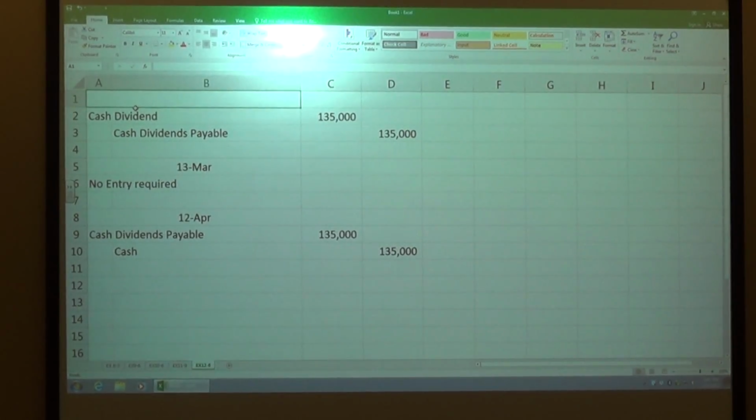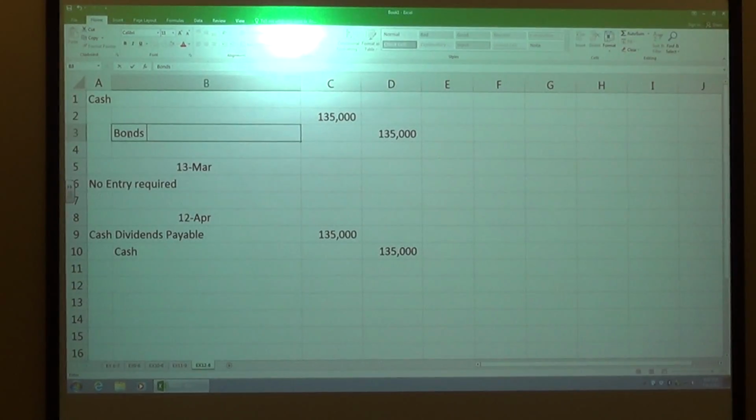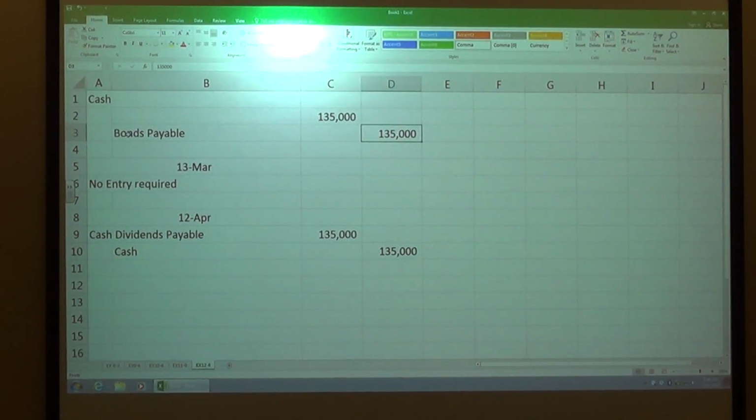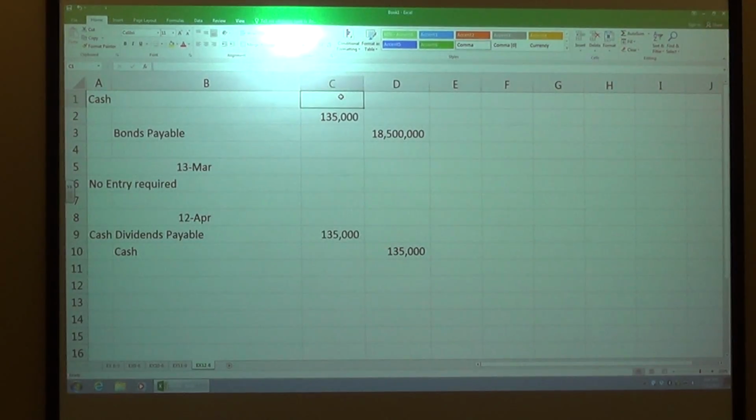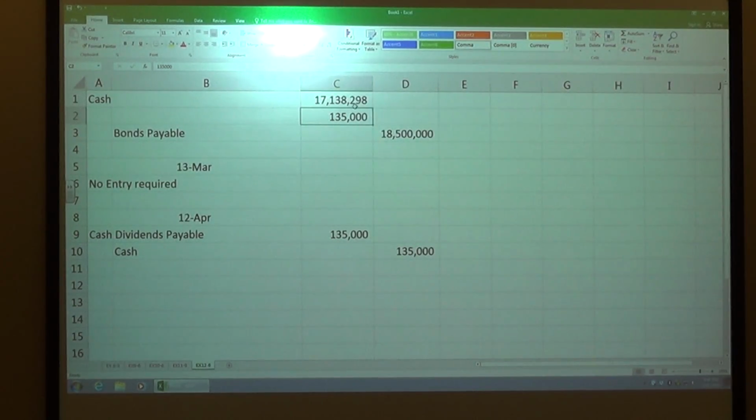All right. Let's take a look here. So we get cash in, just up to the top here. So we get cash in as a part of that. And then we have bonds payable. Now, our bonds payable is still the same. It's supposed to be the 18.5. That's good. And then we have our cash, which is at 17,138,298. Those of you that are considering moving forward in accounting, we actually calculate all these things.